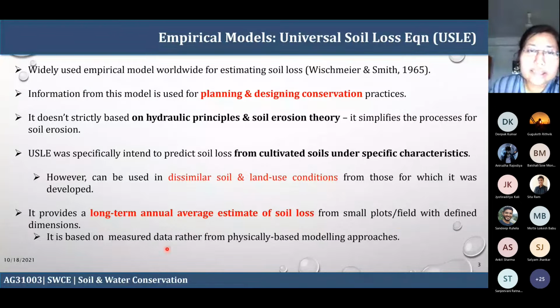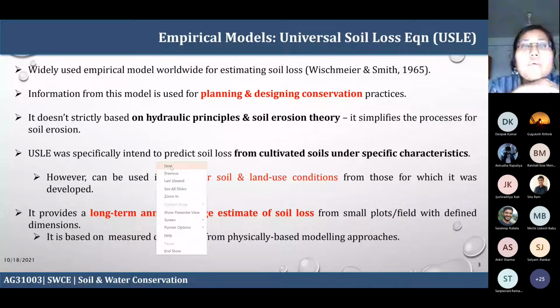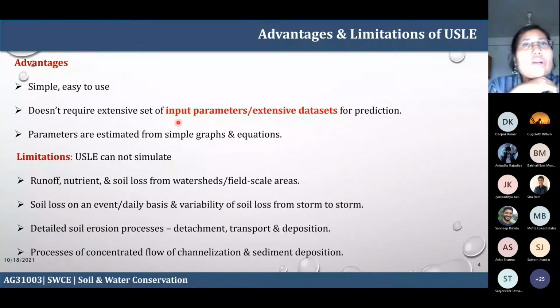The next is, now I'll define what are the advantages and the limitations. So why do we use this empirical measure and not the physically based? In all the physically based methods, you'll need a lot of parameters. For a given area, all these sets of parameters may not be available, because you need a lot of information, like the topography, the soil information, several parameters are required, which may not be available for a certain area of interest.